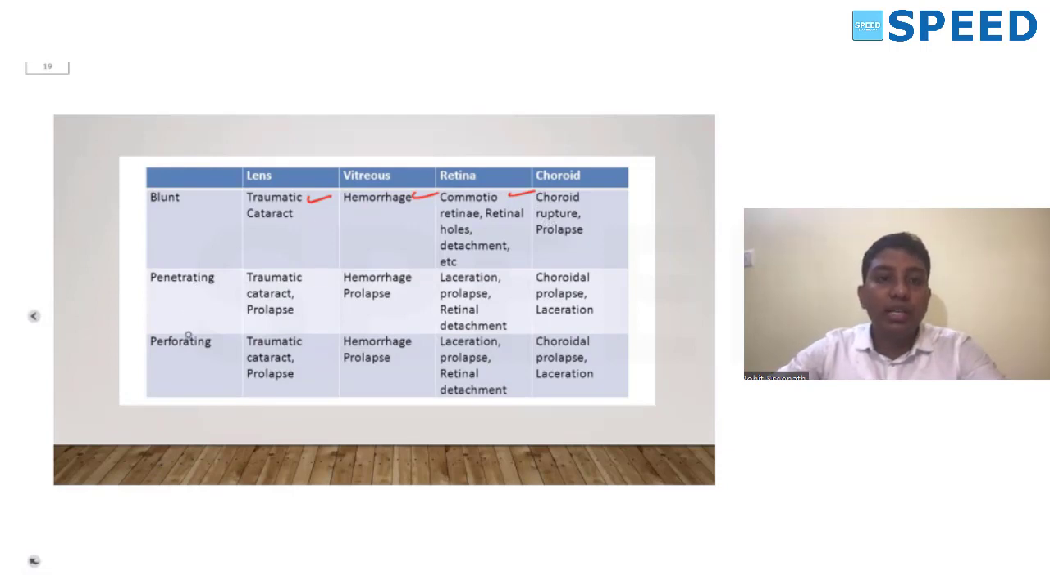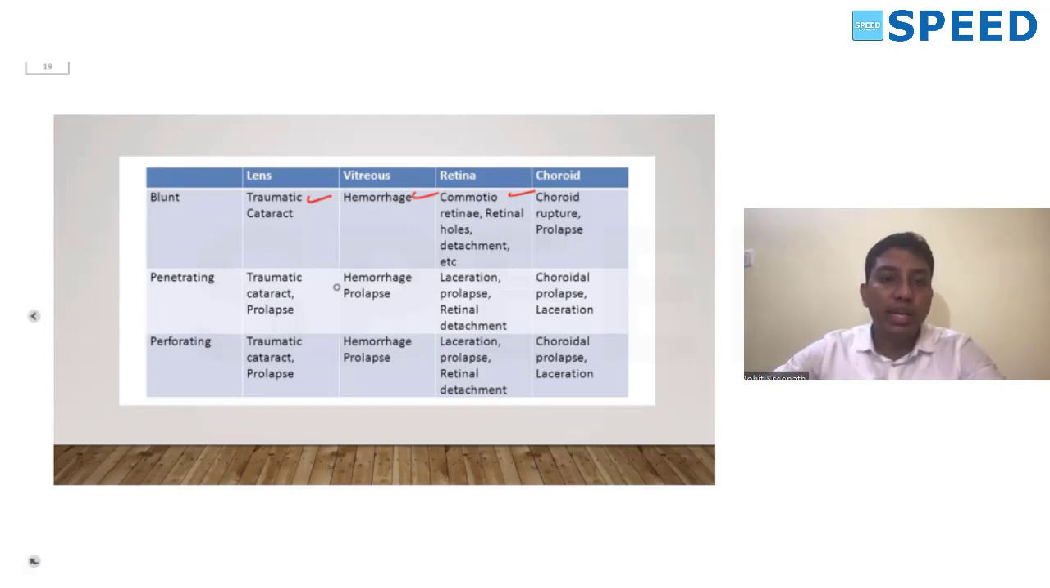What is a penetrating injury? What is a perforating injury? A penetrating injury has only an entry. If there's an entry and exit, it is a perforating injury. So a through and through injury, which has both the entry and the exit, is a perforating injury. A penetrating injury just has an entry.